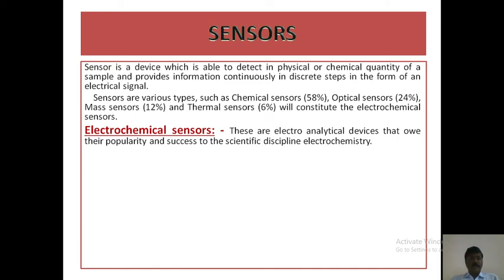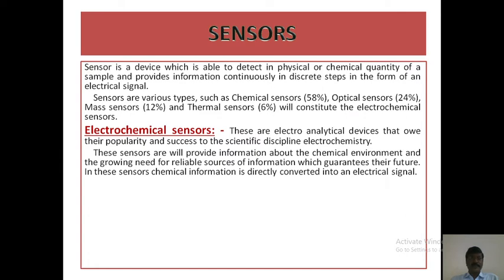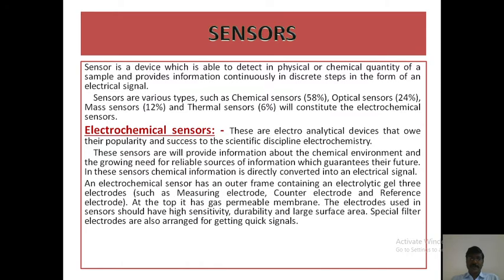First of all, what are electrochemical sensors? These are electro-analytical devices that owe their popularity and success to the scientific discipline electrochemistry. These sensors provide information about the chemical environment and the growing need for reliable sources of information which guarantees their future. In these sensors, chemical information is directly converted into electrical signal.